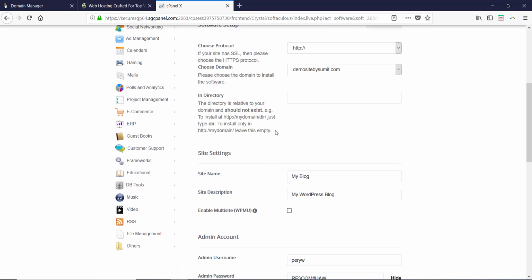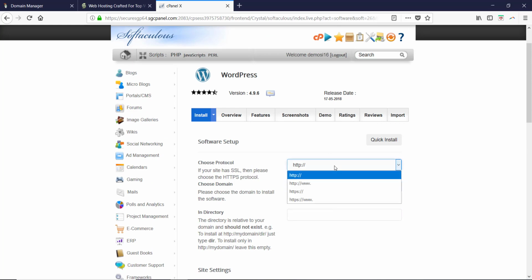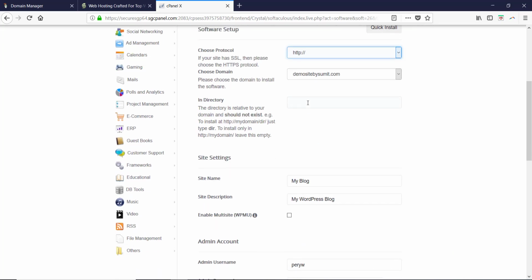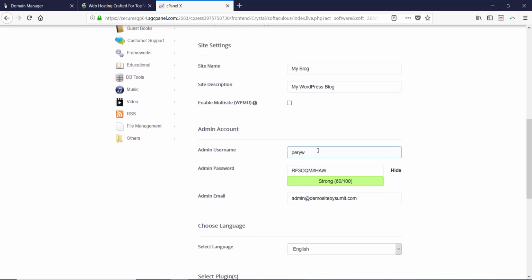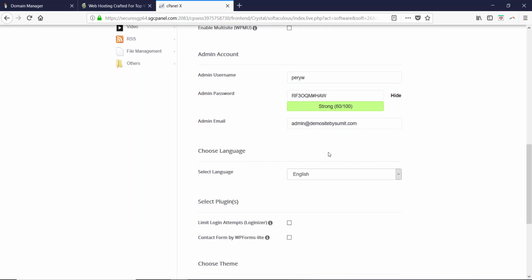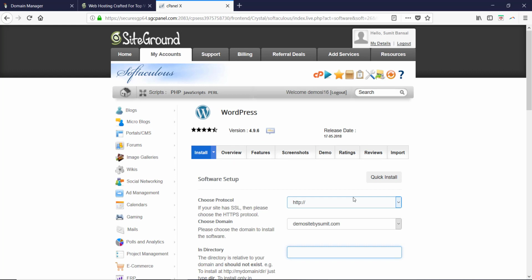So if you click on install now, it will ask you what website you want. So in this case I only have one website, but if you have more websites or subdomains, you can install WordPress on it easily. Select if you want HTTP or HTTPS, www or without it. And the directory here, I leave it empty so that it's not in any subdirectory. You can specify the site name, you can specify the email, the username and password, admin email, and simply install it. So this is another way of installing WordPress. Because we were setting up the account for the first time, it helped us in installing WordPress at the very beginning. That's it in this video.